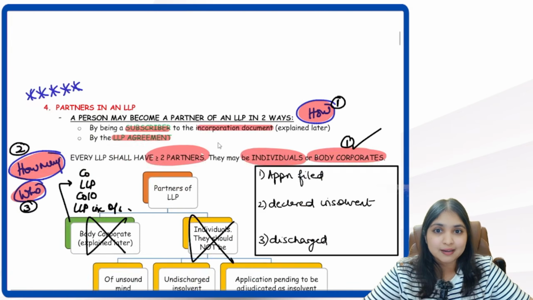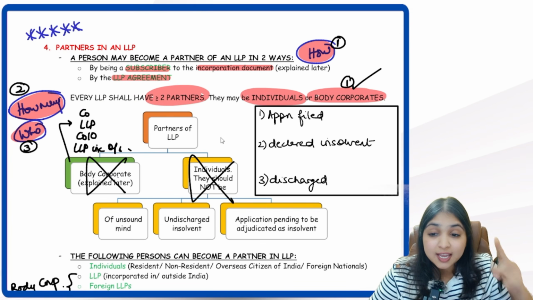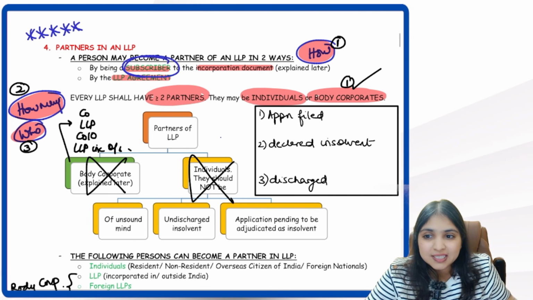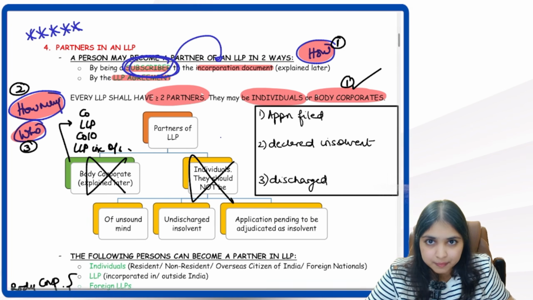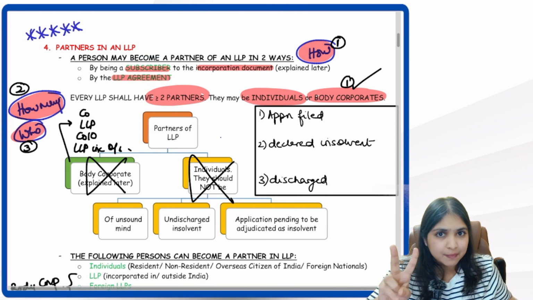Then we learnt about partners. Carefully tell me, how do I become a partner? How many options I have? 2 options. Either through the incorporation document or through the LLP agreement. Whoever is a subscriber of the incorporation document will become the partner, or through the LLP agreement. How many partners do I need minimum? Minimum 2 partners I need.